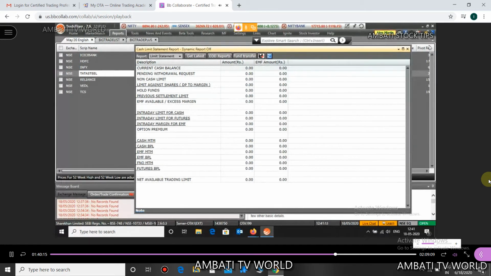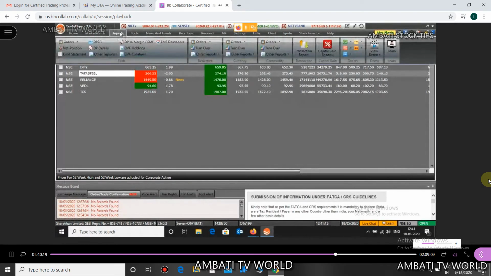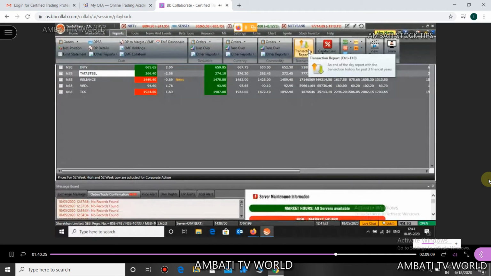Now there is one more thing which I want you guys to understand, which is more important. Under reports, now directly go to transaction report. Can you see transaction report here?